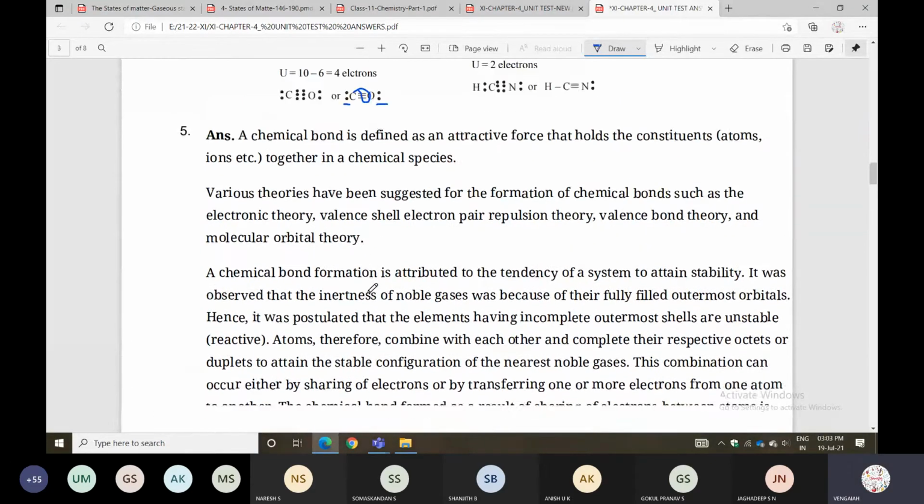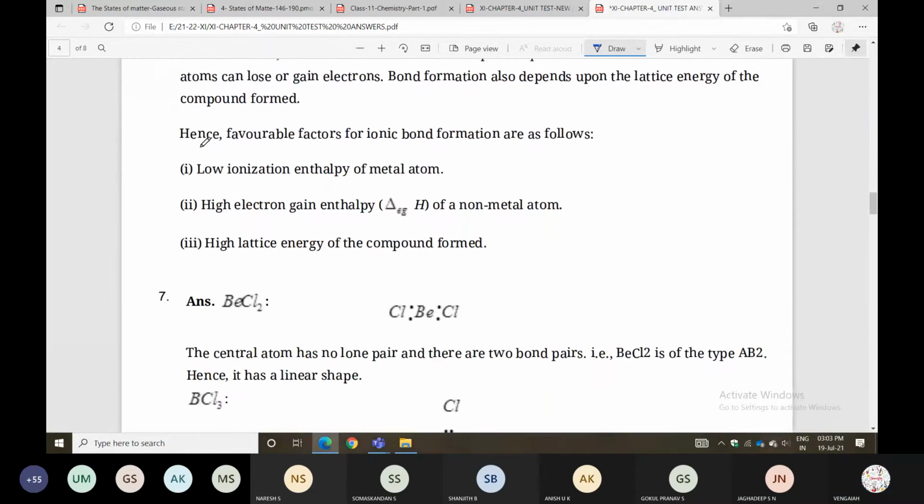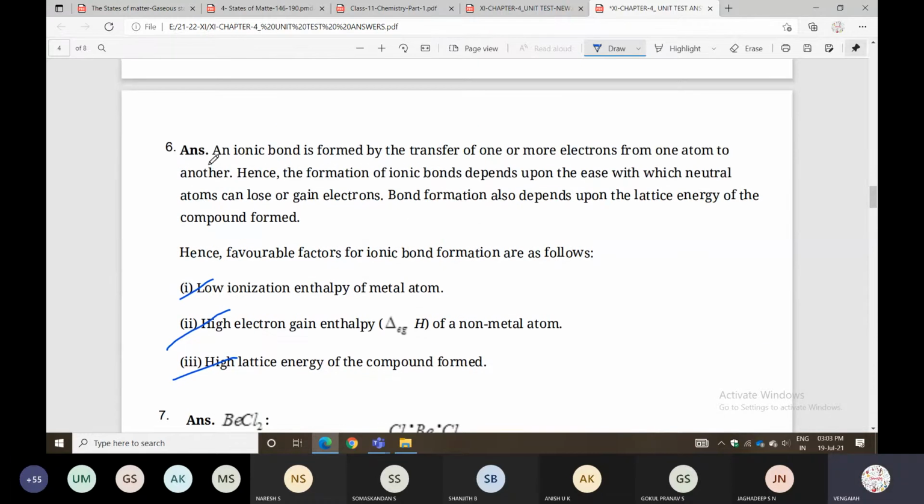So look here. Low ionization enthalpy is required, high electron enthalpy is required, and high lattice energy is required. It is given that an ionic bond is formed by the transfer of one or more electrons. Next, the formation of an ionic compound depends upon the